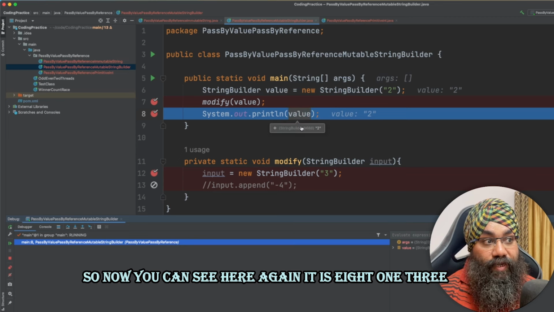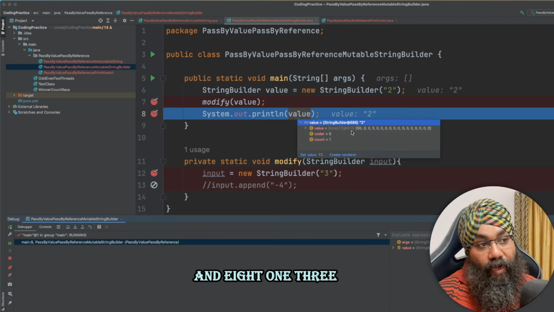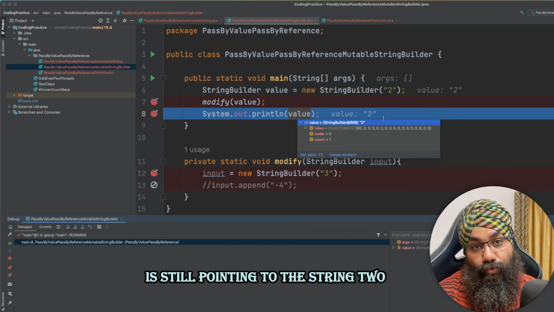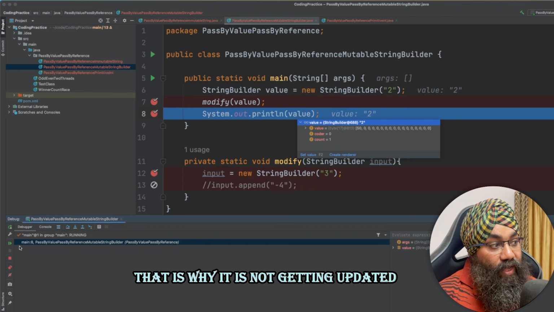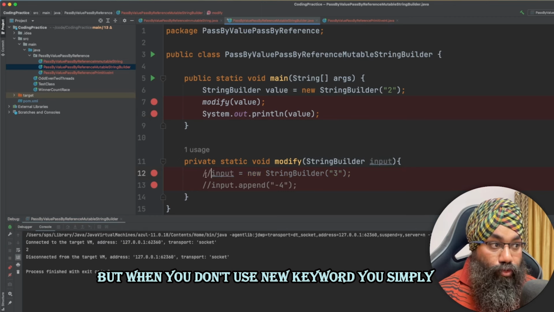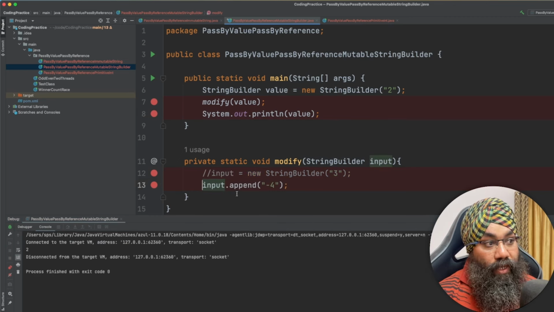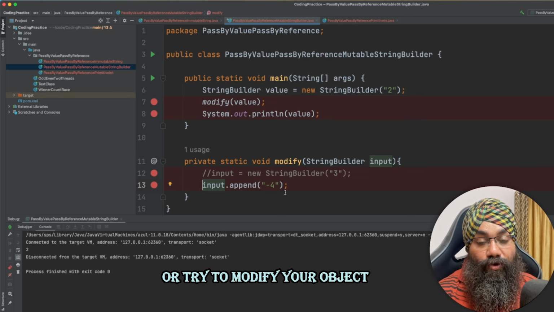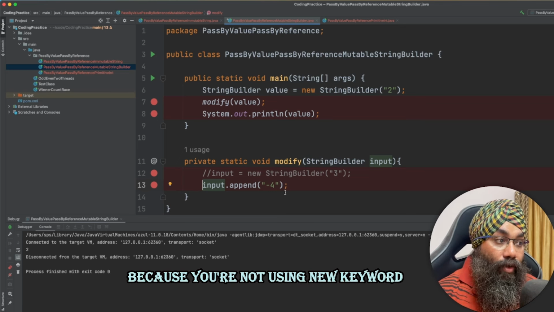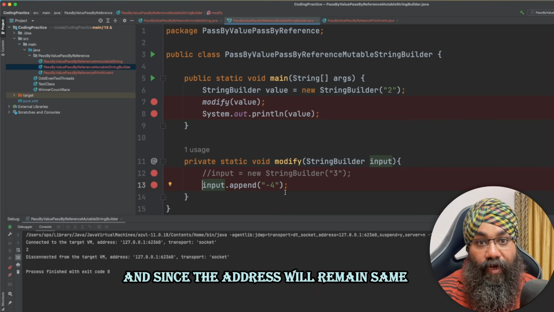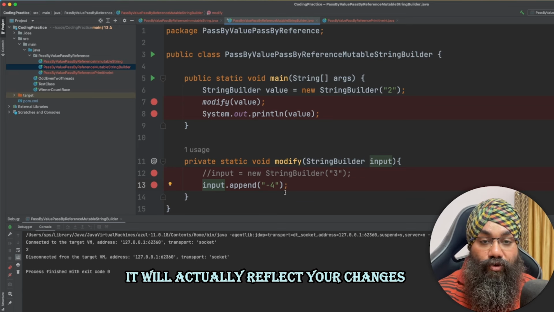So now you can see here again it is 813, and the reference which is at 813 is still pointing to the string 2 or the string builder 2. That is why it is not getting updated. But when you don't use the new keyword, you simply append anything to the end of the variable or try to modify your object, because you are not using new, the address will remain the same, and since the address remains the same, it will actually reflect your changes.